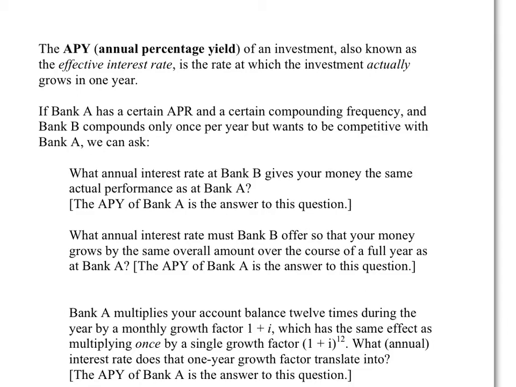Equivalently, we could ask, what annual interest rate does Bank B have to offer so that your money grows by the same overall amount over the course of a full year as at Bank A? Right? This is always in terms of the performance over a full year.